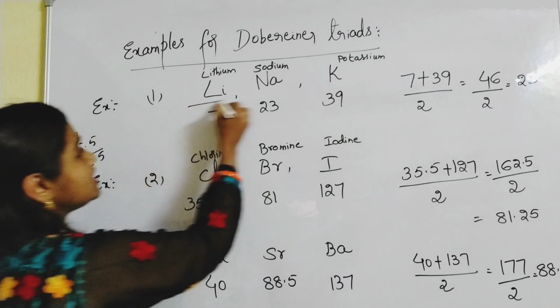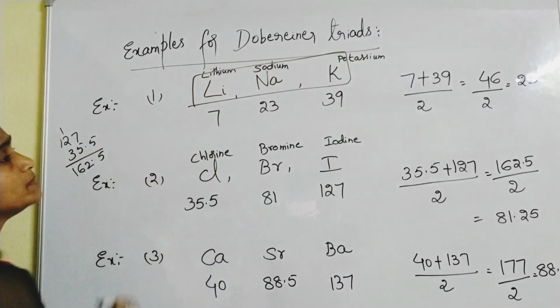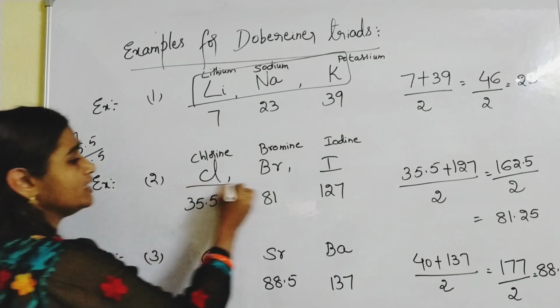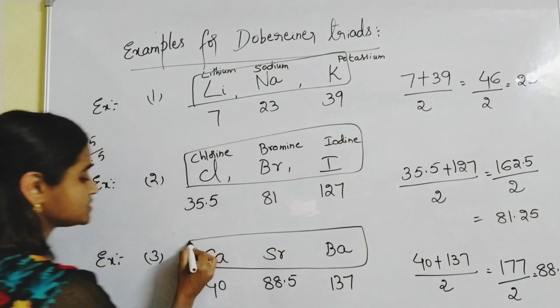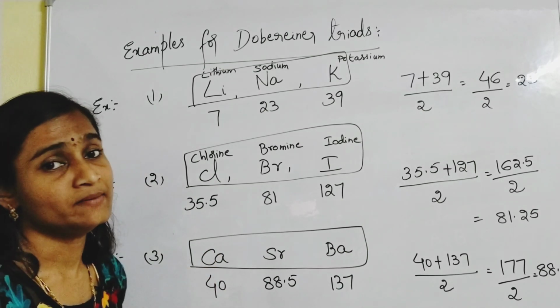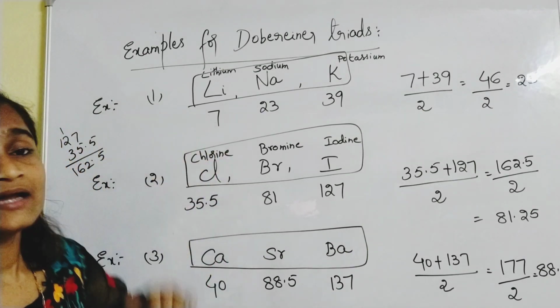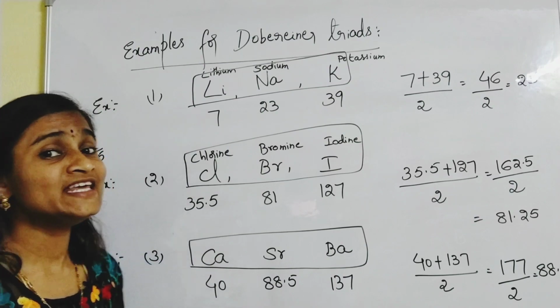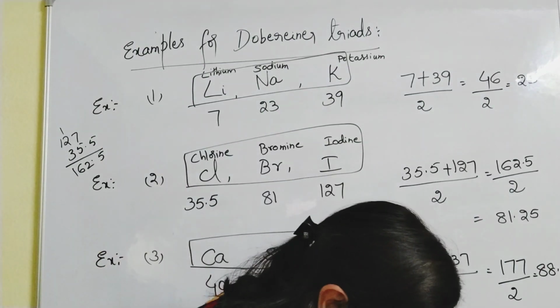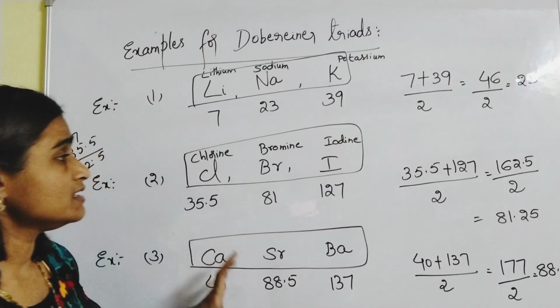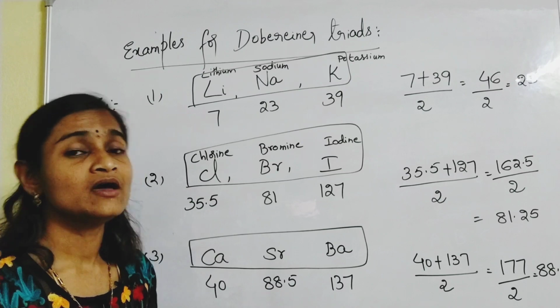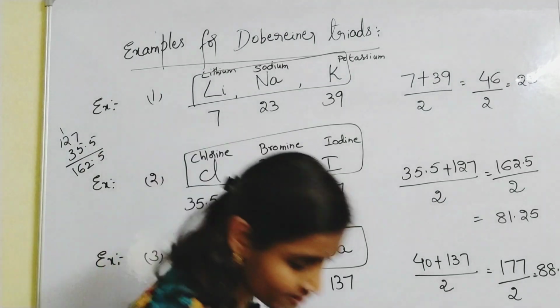So the sets of three elements are lithium, sodium, potassium; chlorine, bromine, iodine; and calcium, strontium and barium. These three are the examples for Dobereiner's triads.